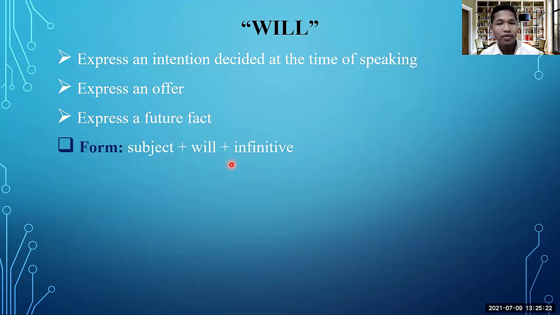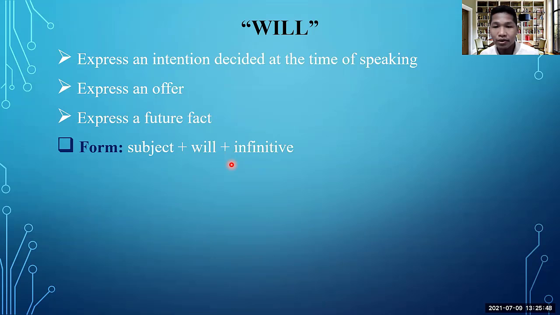So for the form, I tell you only the positive form and negative form. For example, this is the positive form of using will. So we say subject plus will plus infinitive, infinitive without to. If you want to make it into the negative form, just add not after will.